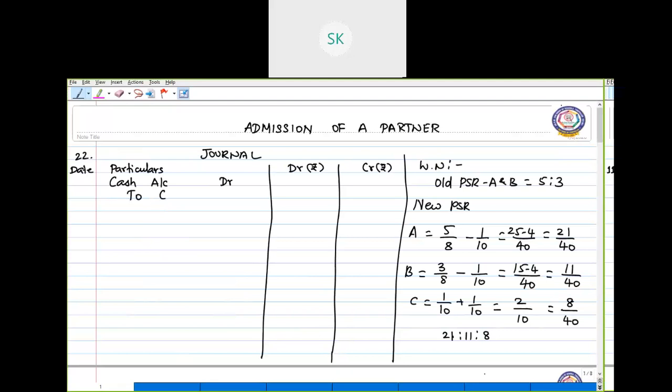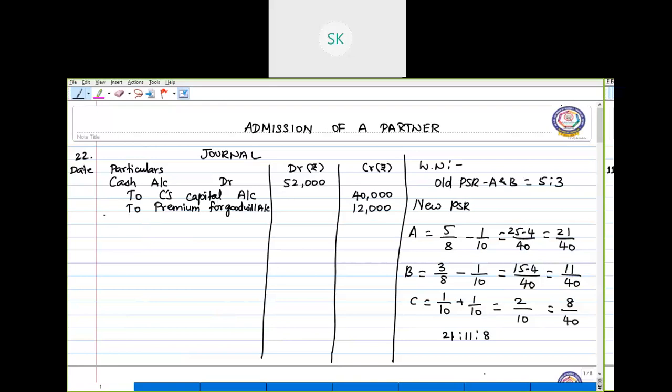So cash account debit to C's capital account to premium for goodwill. So C is bringing 12,000 for goodwill. Just now we calculated, and he is bringing 40,000 for his capital. So the total amount brought in by C is 52,000.